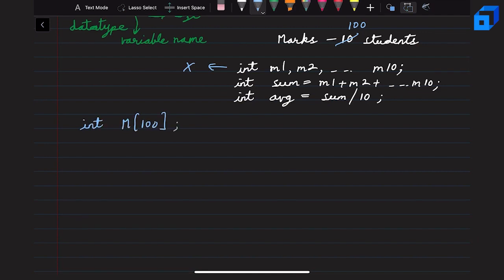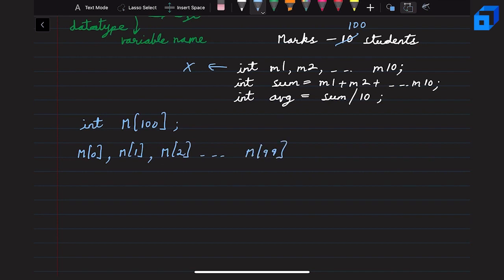We know the indexing of the array starts from 0. So m0 will represent the marks of the first student in the class, m1 will represent the marks of the second student, m2 will represent the marks of the third student, up till m99, which will represent the marks of the 100th student in the class.